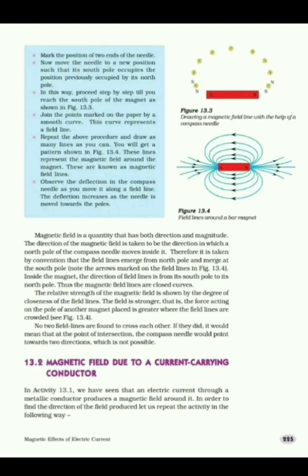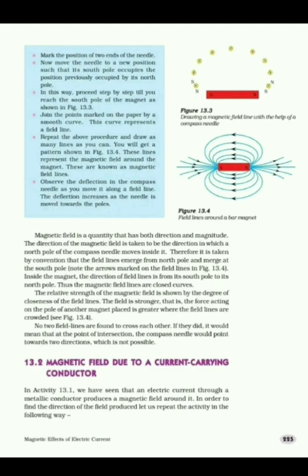The magnetic field lines never intersect each other because if they did, there would be two directions of magnetic field at that point, which is not possible. So, two magnetic field lines never intersect with each other, because if they intersect, it means there are two directions, which is not possible.